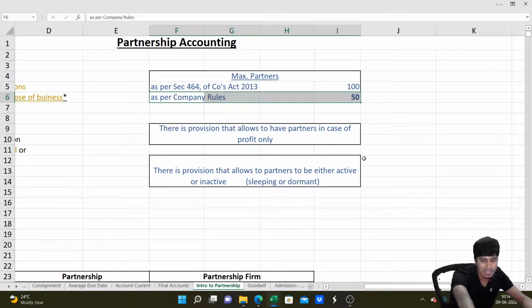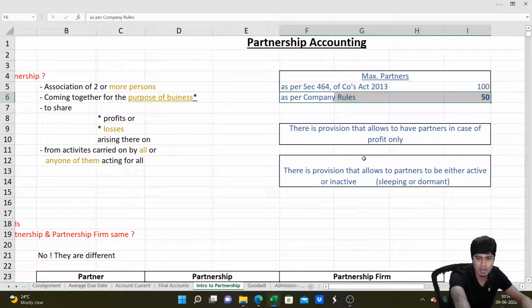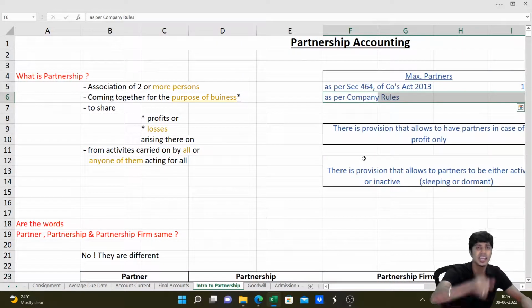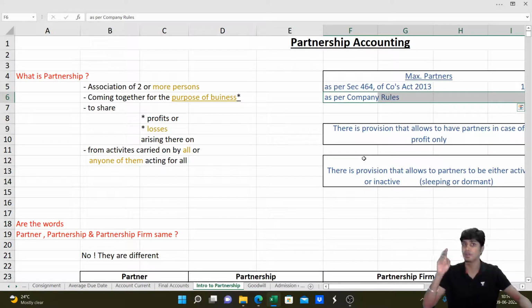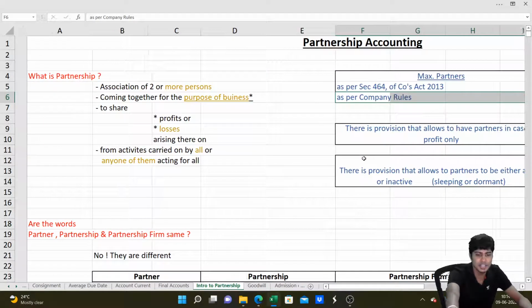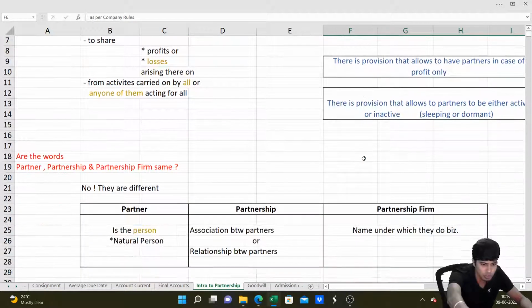You get this? And there is a provision that allows a partner in the case of profits only. There can be people who take care of only profits and they will not take losses. If there is profit, I'll share. Loss, I'll not share. That can be. And there is a possibility to have an inactive or dormant partner in the firm also.